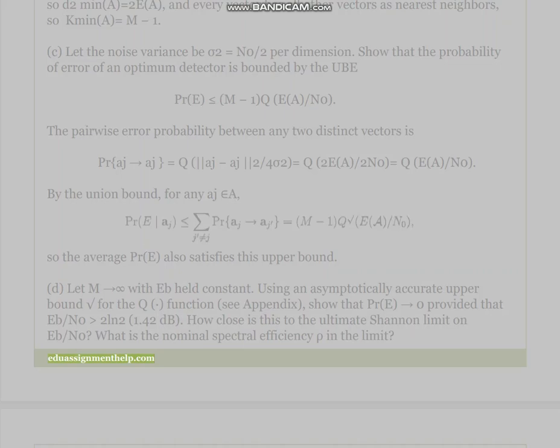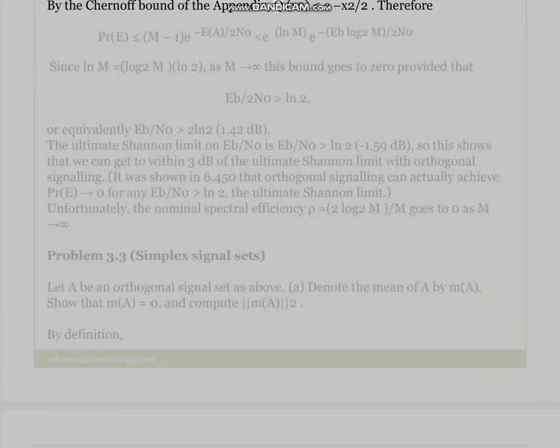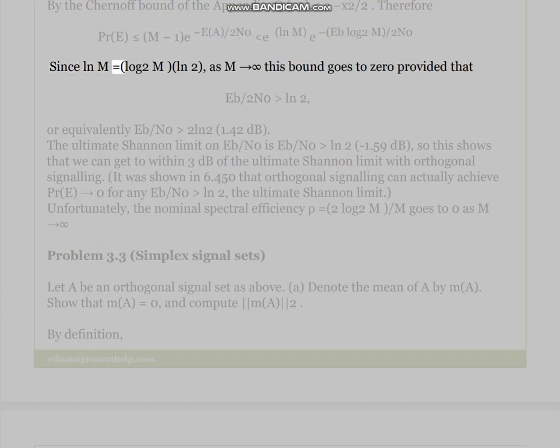By the Chernoff bound of the appendix, Q(√x²) ≤ e^(-x²/2). Therefore Pr(E) ≤ (M-1) e^(-E(A)/2N0) < e^(ln M) e^(-Eb log2 M/2N0). Since ln M = log2 M · ln 2, as M → ∞ this bound goes to 0 provided that Eb/2N0 > ln 2, or equivalently Eb/N0 > 2 ln 2 (1.42 dB).